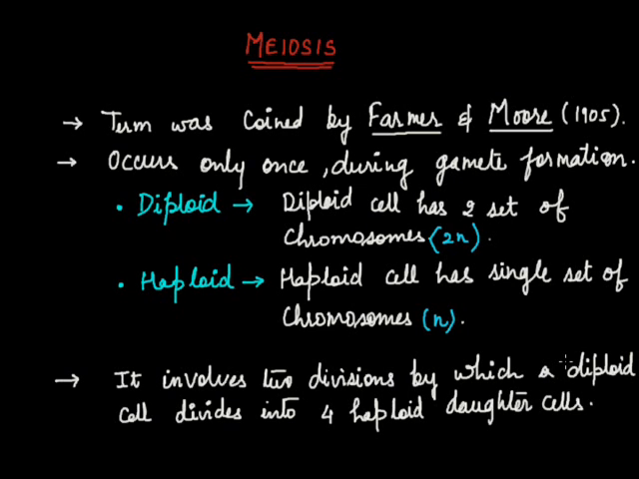Now if it divides by meiosis, it will lead to formation of four daughter cells, but each daughter cell will have only half the number of chromosomes, that is, only two chromosomes. So the four daughter cells are identical to each other in the sense that they have two chromosomes each, but they are different from the parent cell, which had four chromosomes. So the daughter cells are not identical to the parent cell if they have formed by the meiosis process.